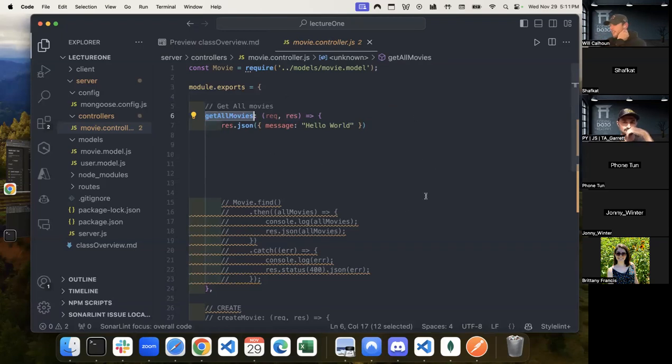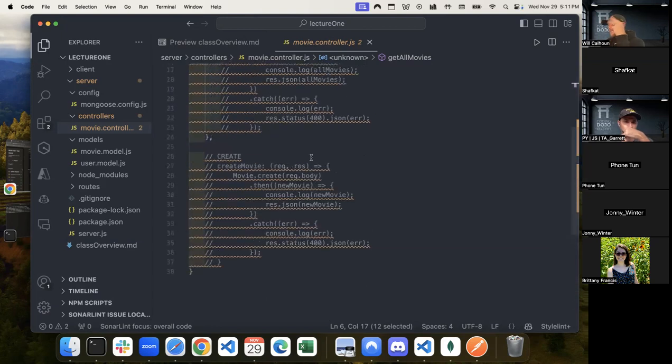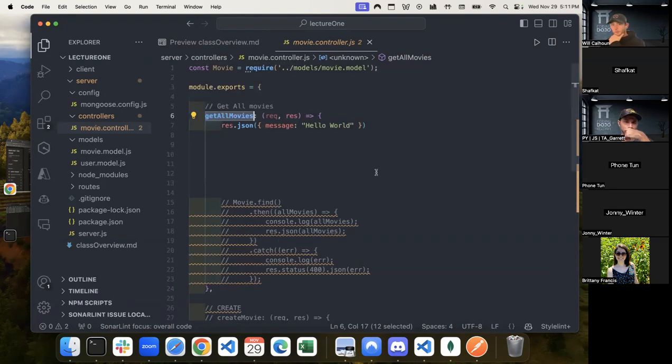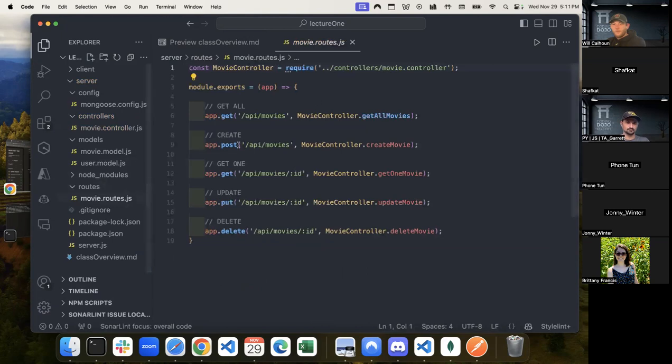This is what we're going to be building on and focusing on today, where we're getting all movies or building stuff like that. We're going to do our create, read, update, and delete, find one by ID, stuff like that today. Look at all of the Mongoose commands. But just to wrap up our recap, these are all called within this routes file.